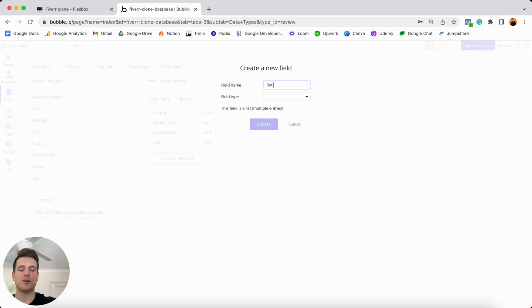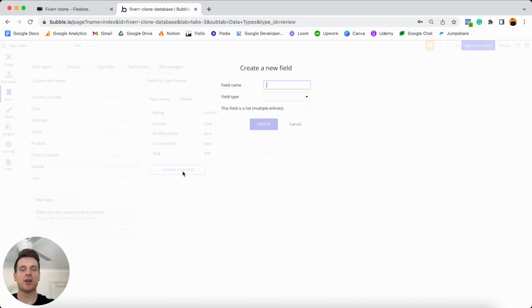First of all, there's the rating of the review. So this is going to be how many stars should it receive. And this field type here is actually going to be a number, because I would like to perform some calculations on reviews later on. And so if this is a number, we could, for instance, calculate the average star rating for a freelancer. So I'm going to set this rating field as a number.